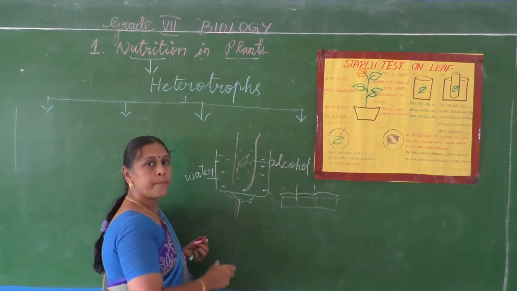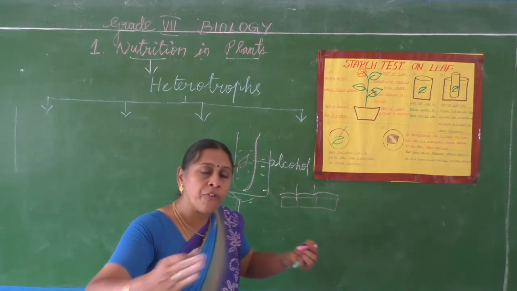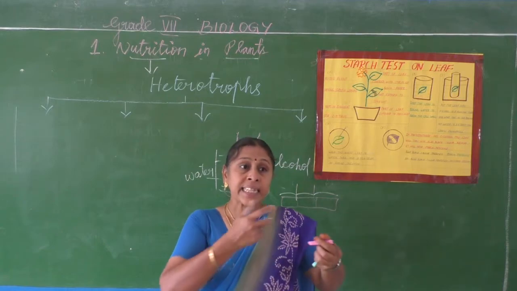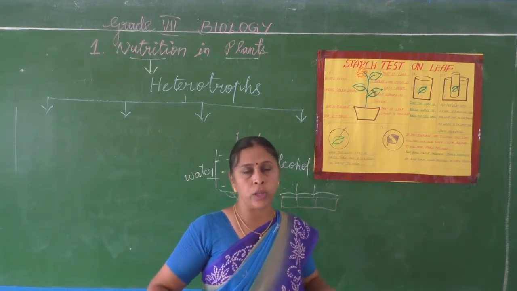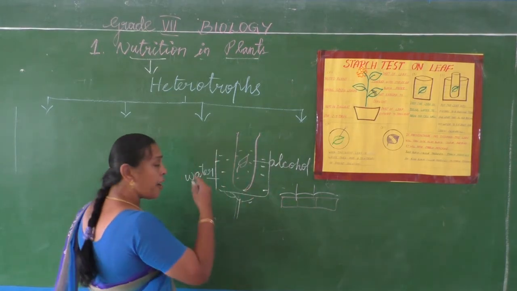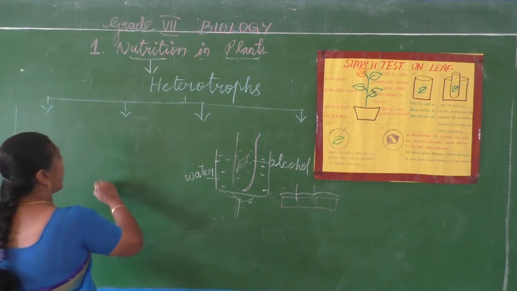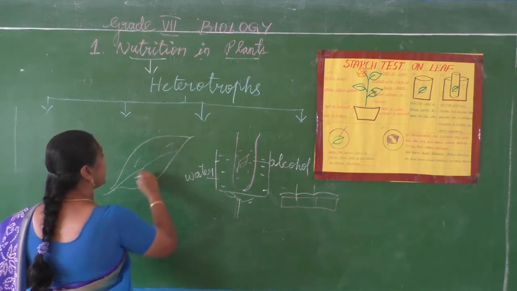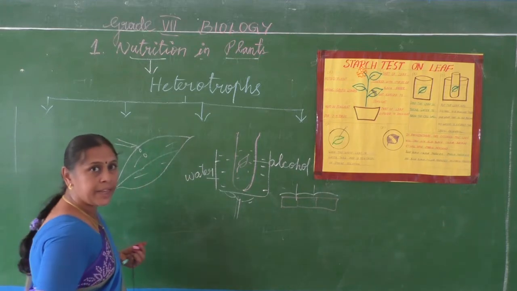This helps to remove the chlorophyll pigment, to extract the chlorophyll pigment. And the chlorophyll is brought out. Then after that, remove that leaf and add a few drops of iodine. You have to add a few drops of iodine to this leaf.